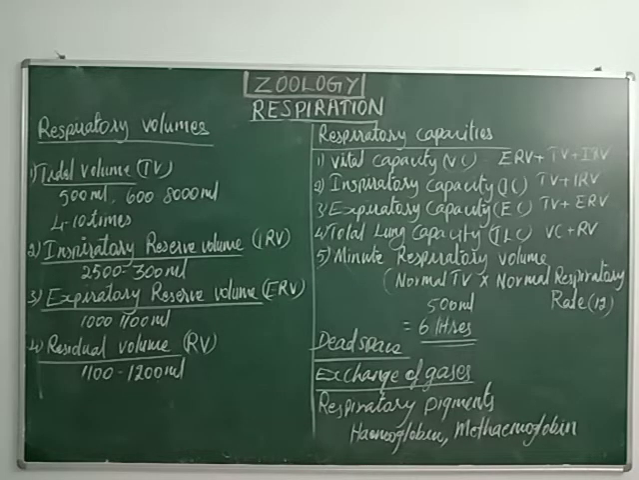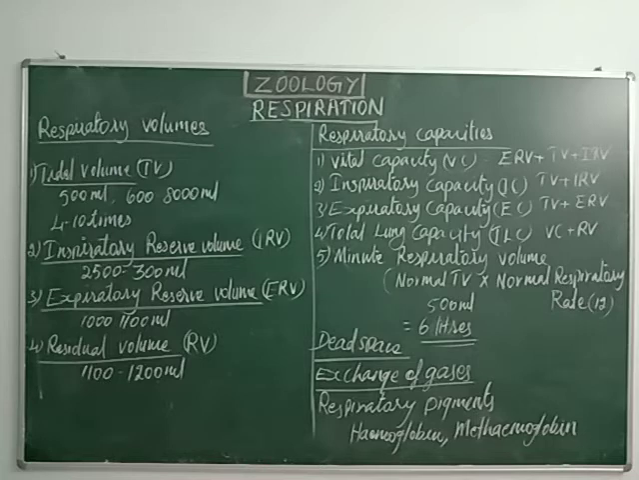This vital capacity can be calculated by adding ERV, expiratory reserve volume, TV, tidal volume, and IRV, inspiratory reserve volume. So when we add expiratory reserve volume, tidal volume and inspiratory reserve volume, we will get vital capacity.